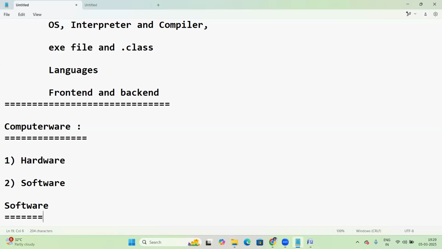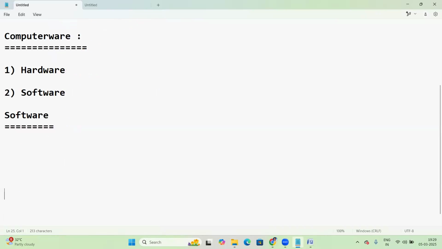So what is software? In software, everything is a program.